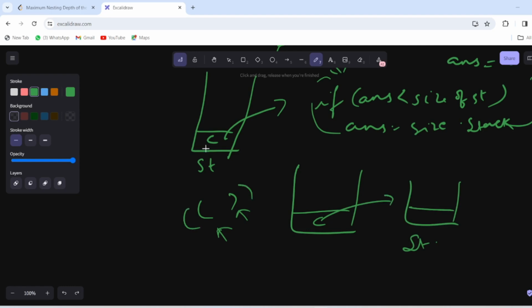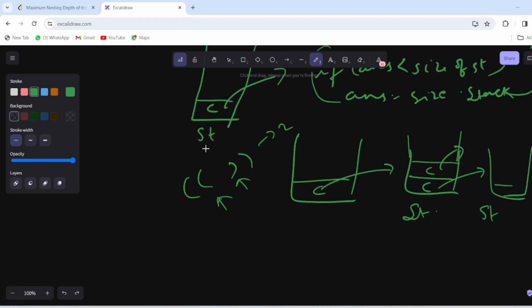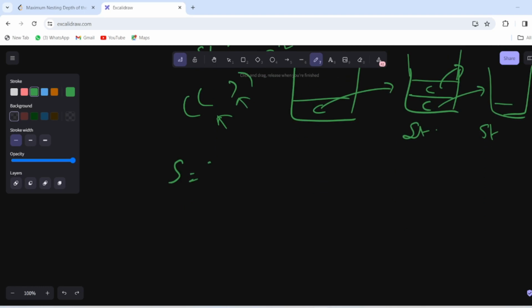And if we have two opening and two closing parentheses, the depth will be 2. In that case, when we iterate through this, we put the opening parenthesis in our stack, then go forward. Again we got an opening parenthesis, put it in the stack. Now we get a closing parenthesis, pop it back. And when again we get a closing parenthesis, pop it again. So the stack size will again be 0. Likewise we will be solving our problem. So let's have our initial question.